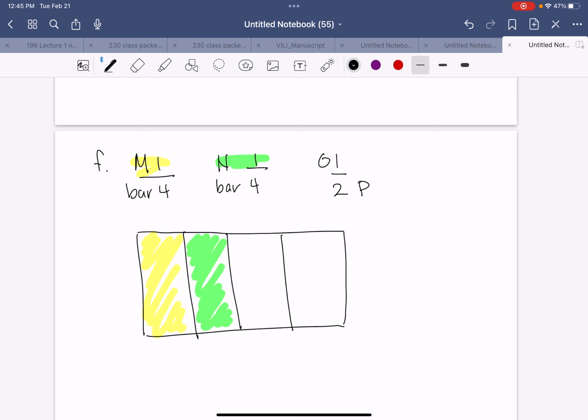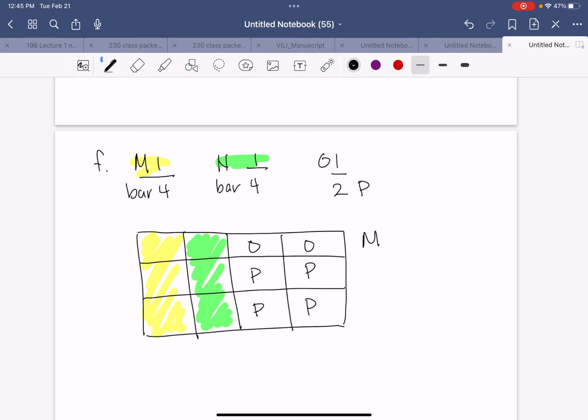And then we need to give Ollie 1 for every 2 we give to Pete. So that means I need a multiple of 3 there so that I can give away 3 boxes. So I only have 2 to work with now, so I'm going to cut it into thirds. And then in each column, I'm going to give 1 to Ollie and 2 to Pete. 1 to Ollie, 2 to Pete.